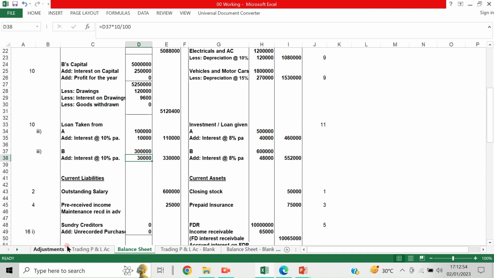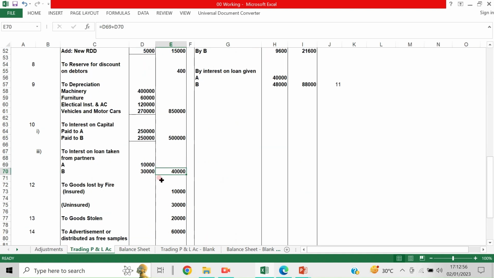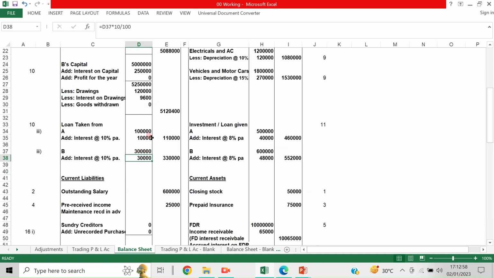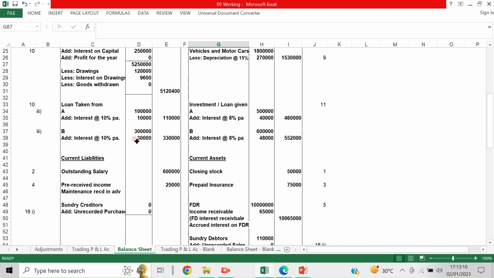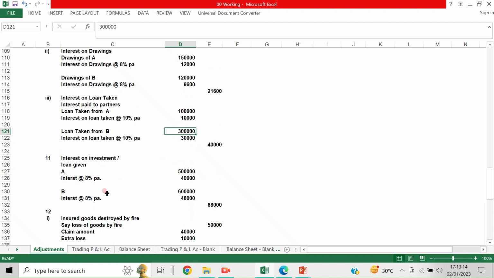this is taken to, it is debited to the profit and loss account, and the second effect is given on the liability side of the balance sheet, or the credit side of the partner's current account. Here, and if it is maintained like this then it has to be done this way, otherwise added this way, maintained this way.